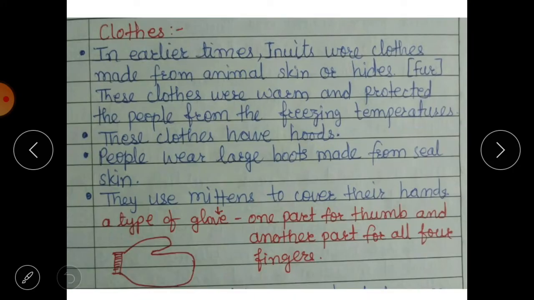Then we have clothes. What type of clothes do these people wear, as extremely cold weather is there. So in earlier times, the Inuits, the original inhabitants of Greenland, wore clothes that are made from animal skin or hides.